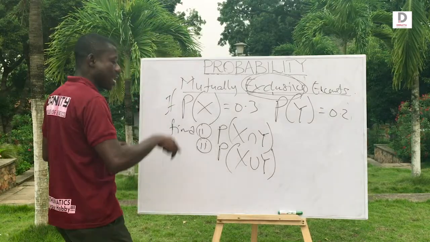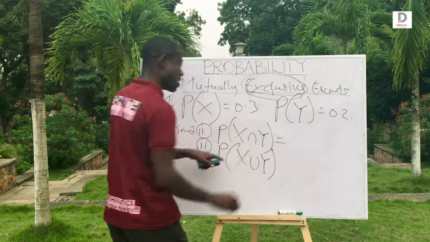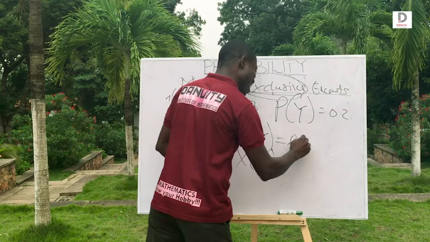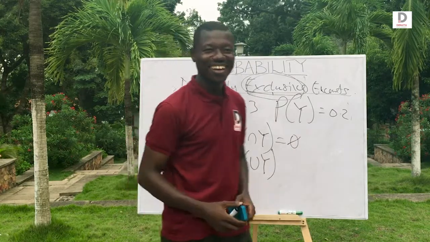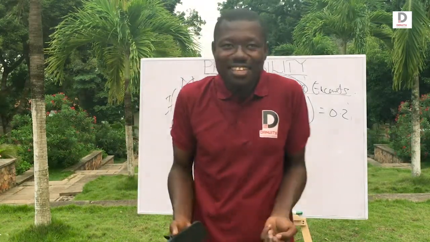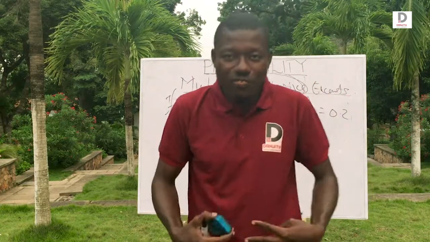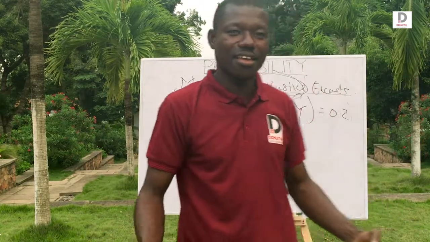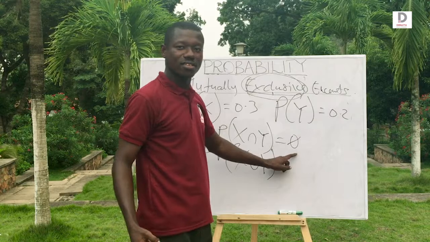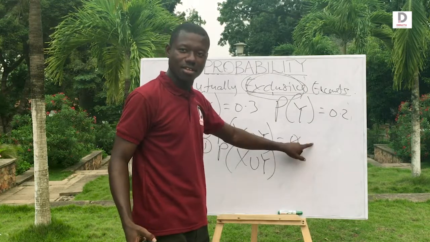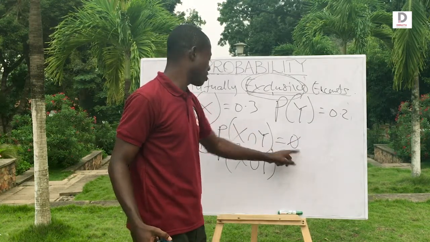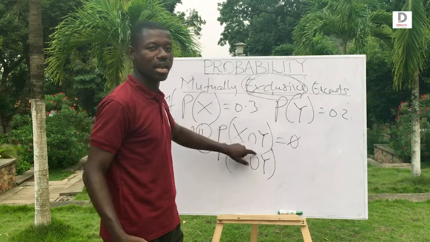If it's mutually exclusive, it means that the intersection is equal to the null set. It's empty. It's exclusive, so if it's exclusive, it's not there. It's not zero. It's the null set, the empty set. So respect that English and apply that.